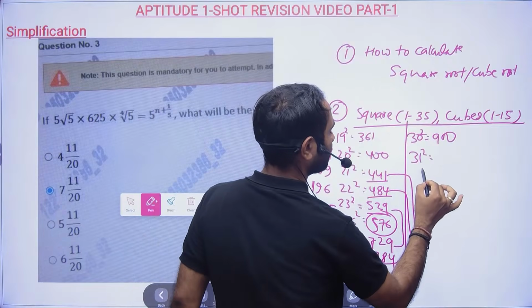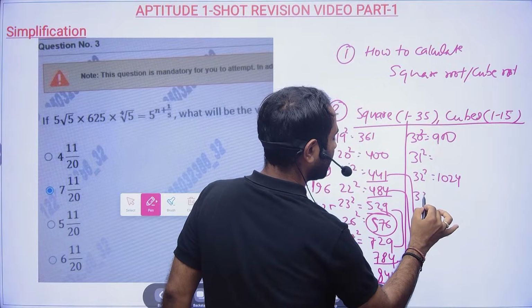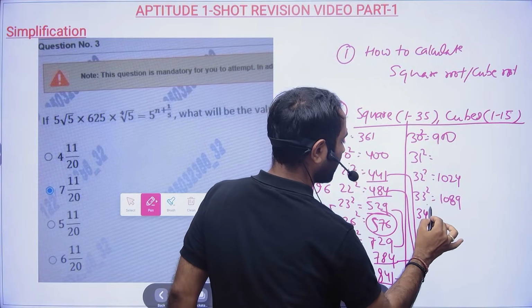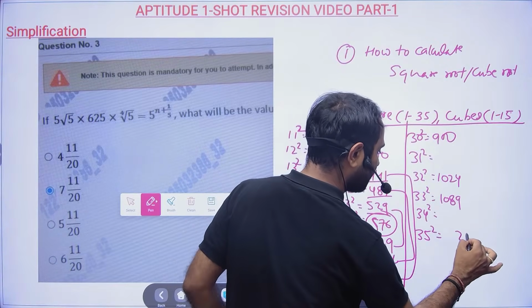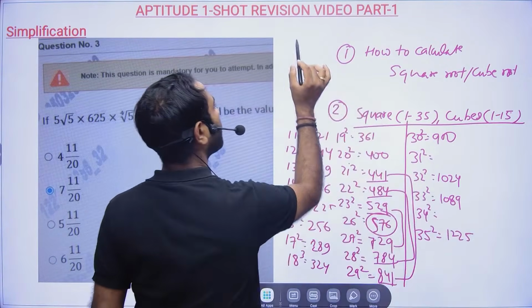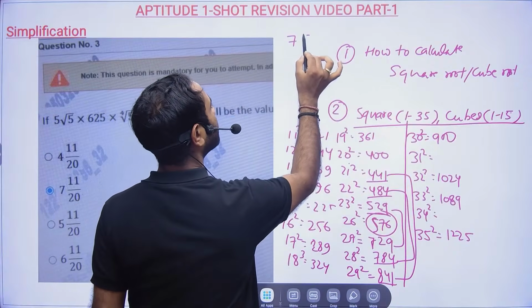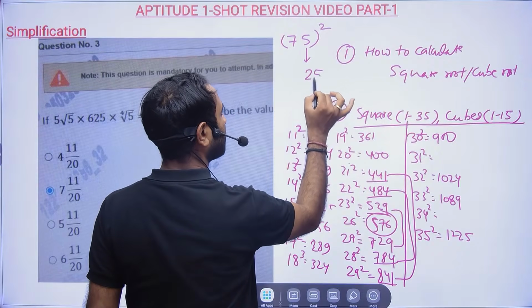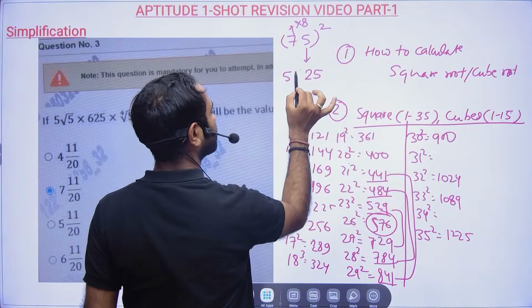31 square, 32 square, 32 square I know 1024, 33 square I know 1089, okay, and then 34 square I don't know, 35 square I think 5 square is 25. See, you know how to find out the squares of numbers ending with 5. So 75 square means what? Sir, 5 square is 25, 7 you increase by 1 and multiply by 8, so 56, right?